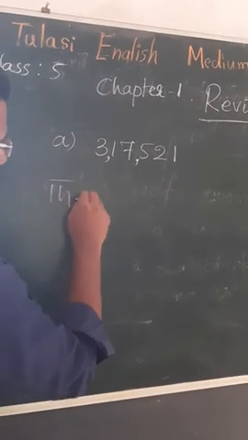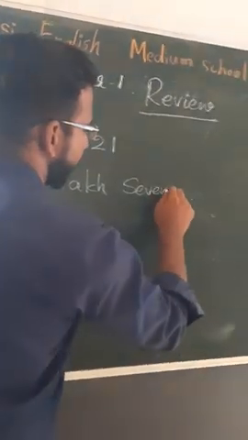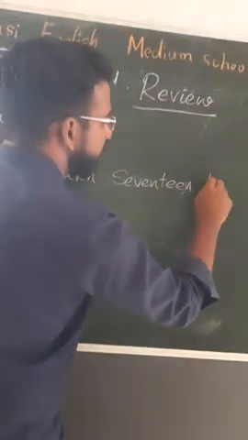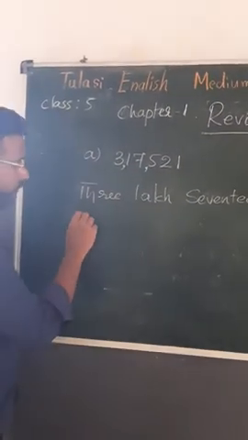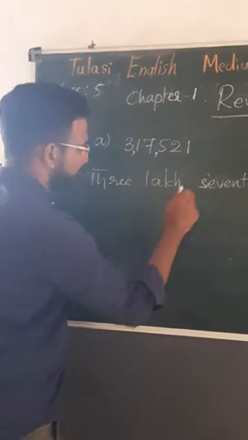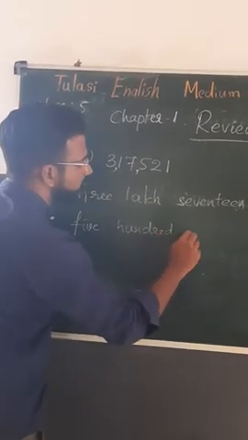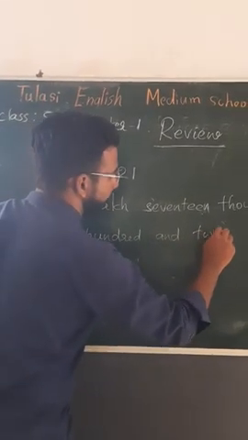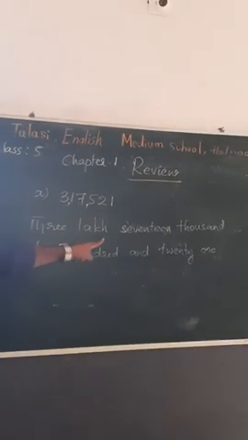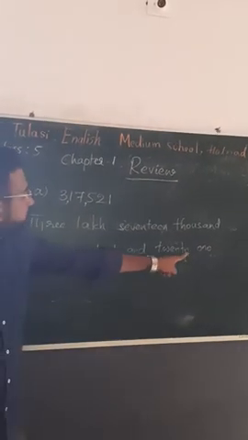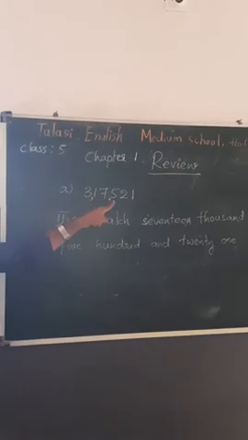So 3 lakh 17,000, 521. 3 lakh 17,521. See, ones, tens, 100, 1000, 10,000, lakh. 3 lakh 17,521.